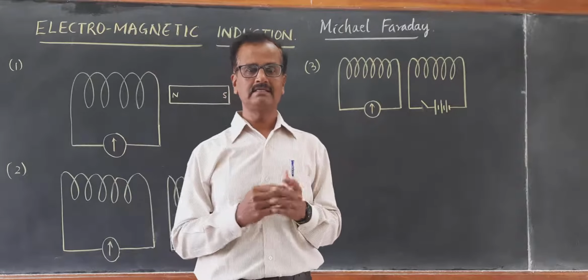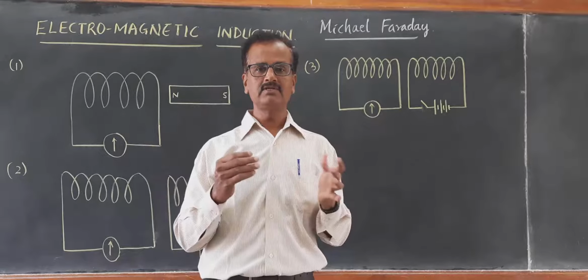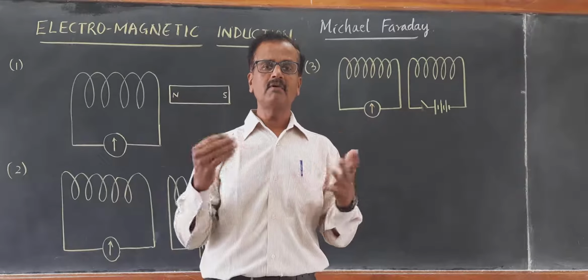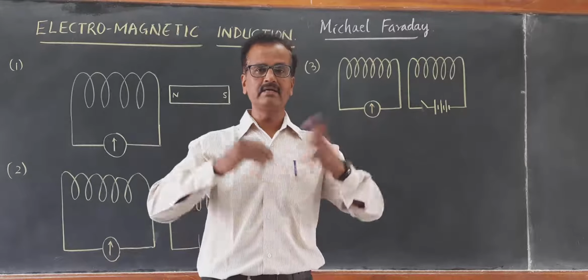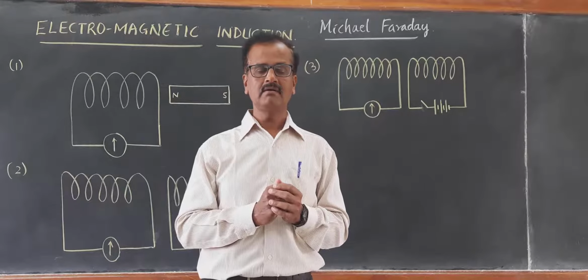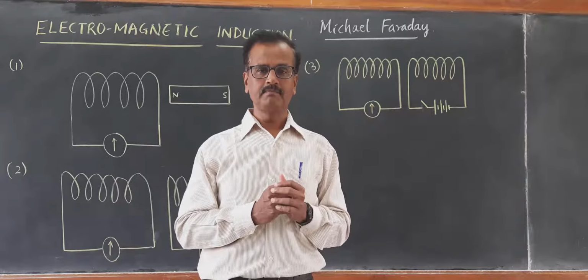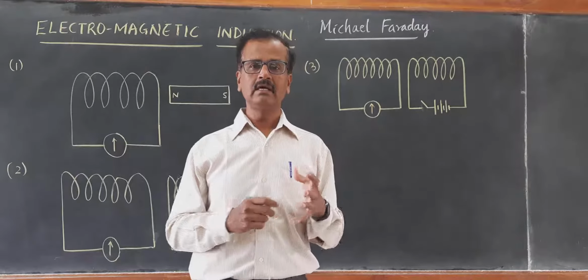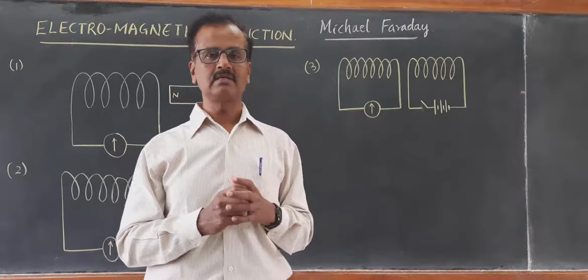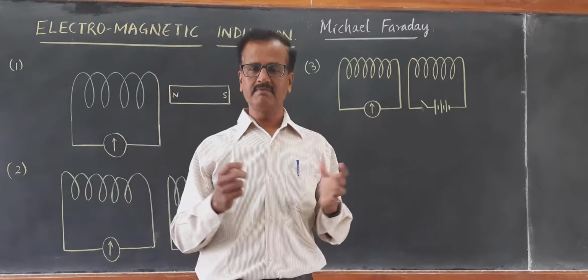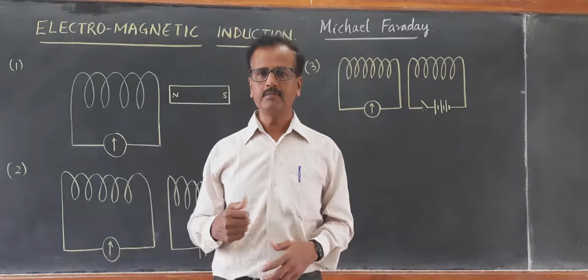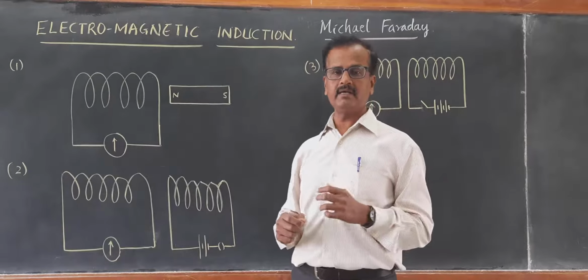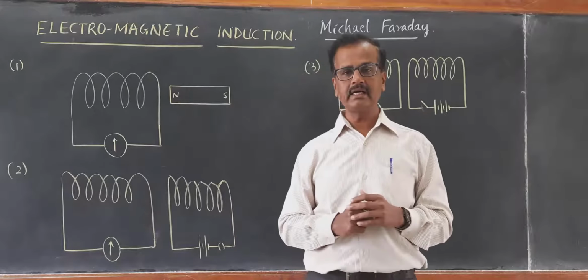Based on his inventions and experiments, he got a number of honorary degrees from various universities in England, in Britain, but he did not accept them. He loved doing science experiments and he became world famous. So now we are learning the path breaking invention by Michael Faraday, that is electromagnetic induction.